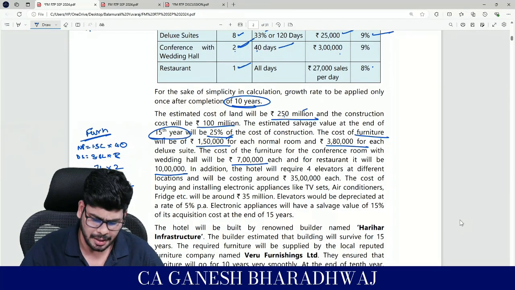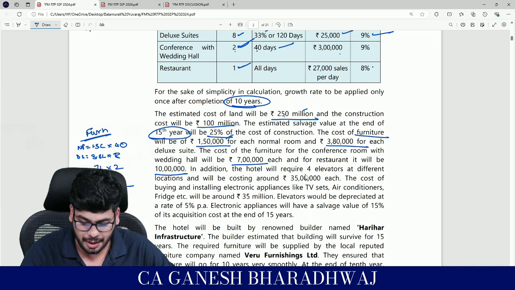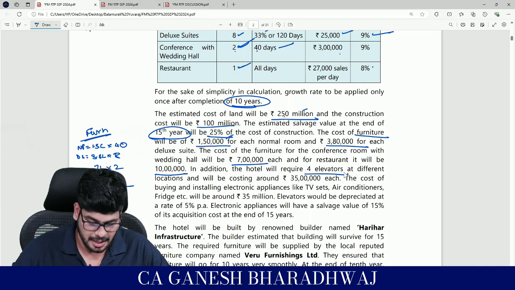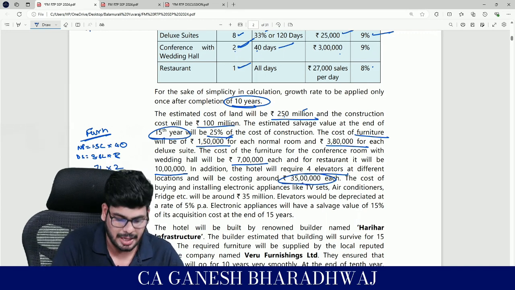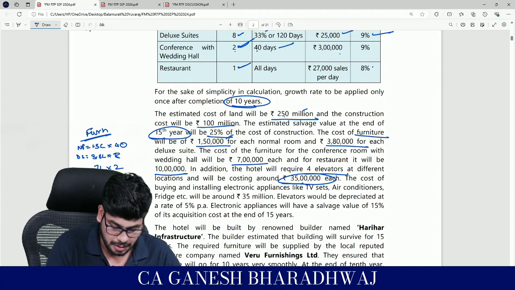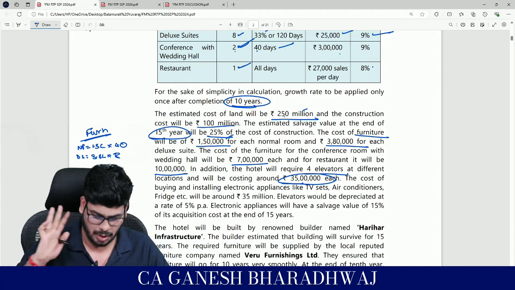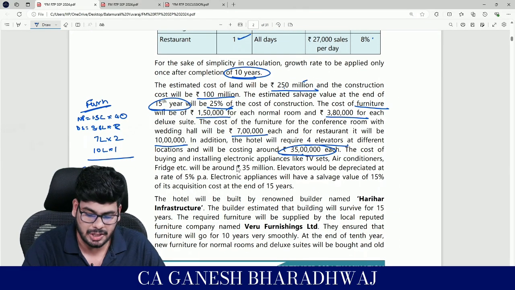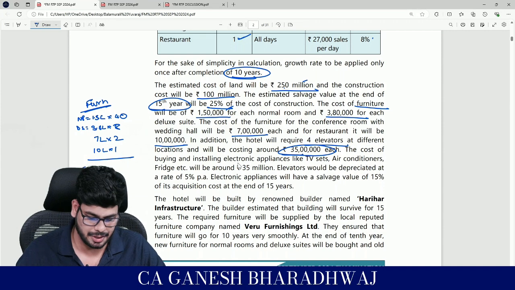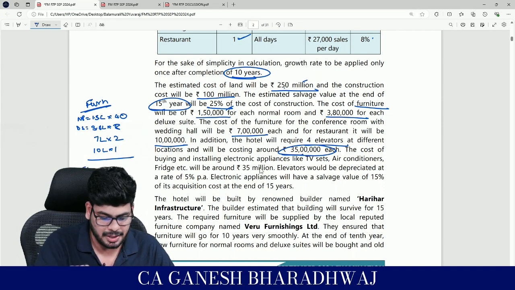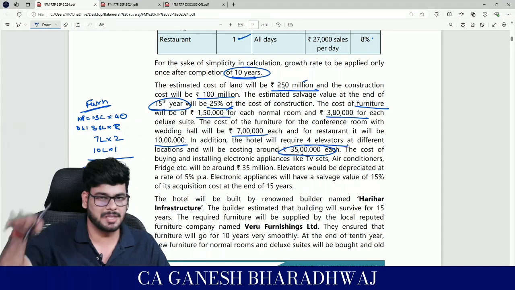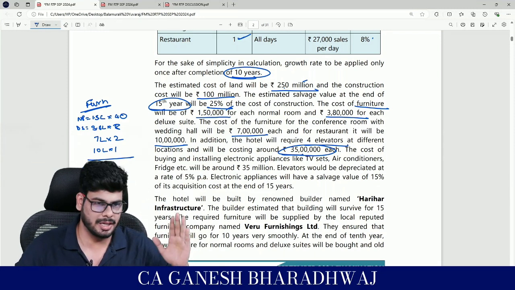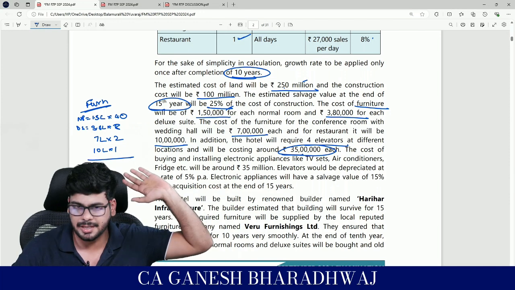Fine. Then in addition to this, the hotel will require 4 elevators at different locations, and it will be costing around 35 lakh each. So basically you have elevators also. Elevator is basically your lift, right? So that's going to be 35 lakhs into 4. This is what is required. Then the cost of buying and installing electronic appliances like TV, AC, fridge, etc. would be 35 million, right? So now they have given that electronic appliances, it's going to be a total of 35 million. See, whatever is in this paragraph, we are just putting it so that it's easy for us. Once again, we need not come back and read this entire paragraph.